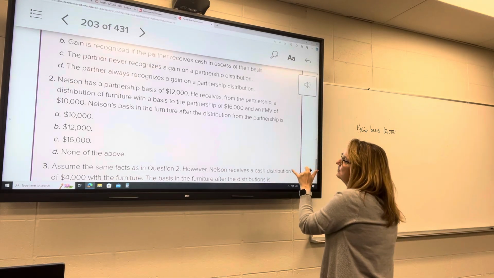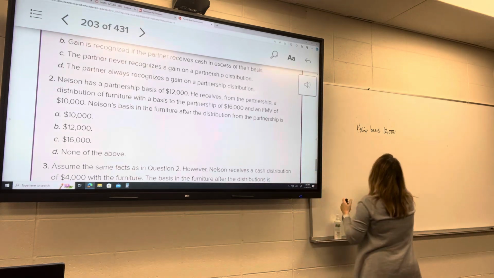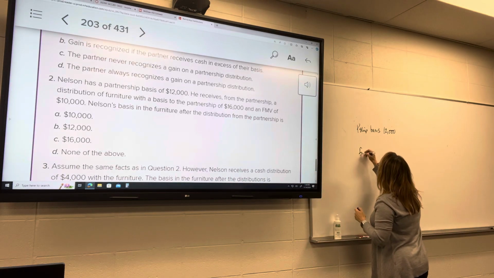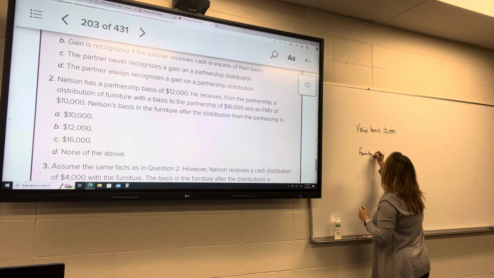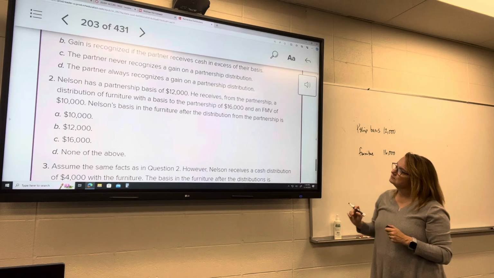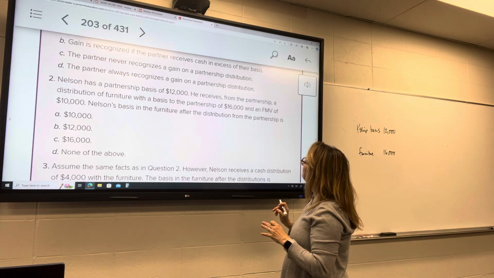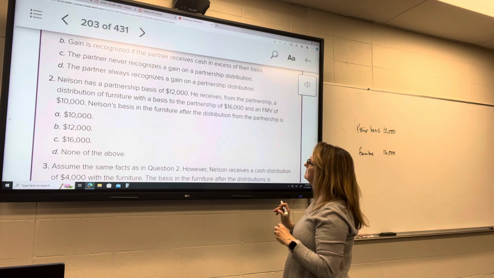He receives from the partnership a distribution of furniture with a basis to the partnership of 16,000. Fair market value is 10,000.